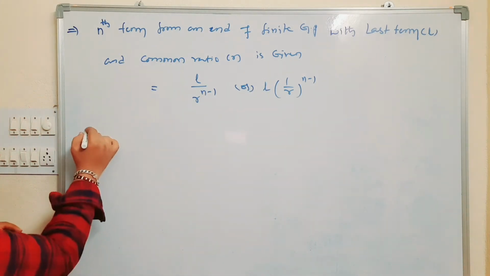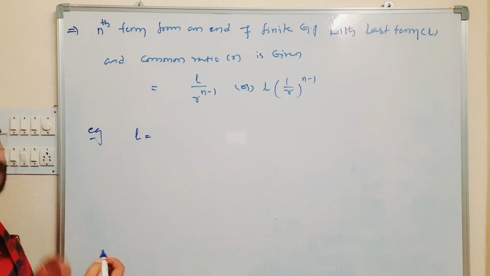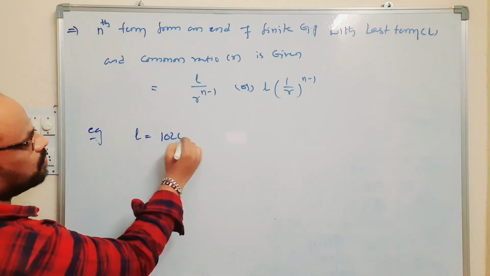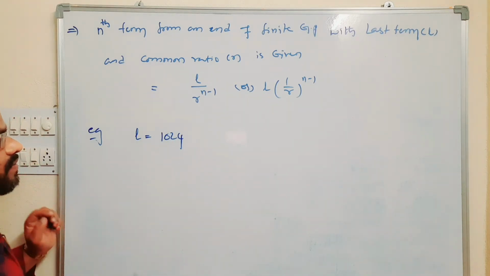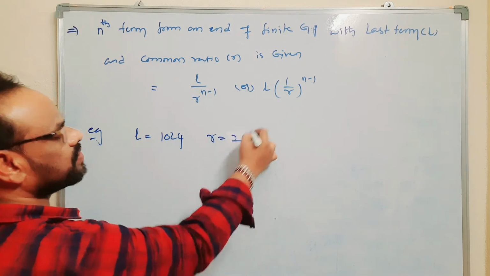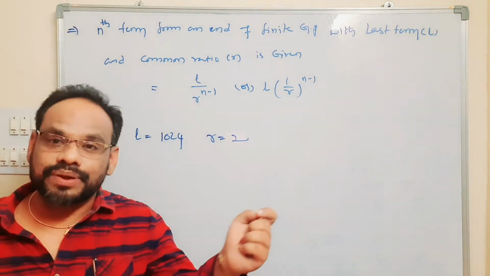Let us discuss one example here. If the last term of the finite GP is 1024 and the common ratio R is equal to 2, find the nth term from the end.